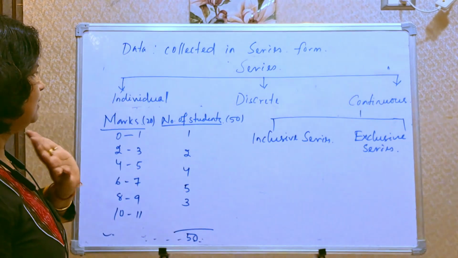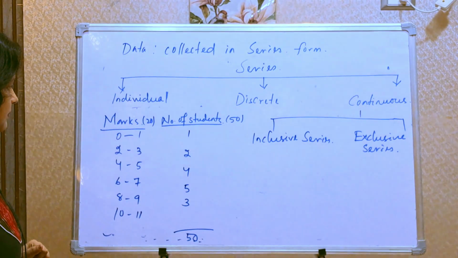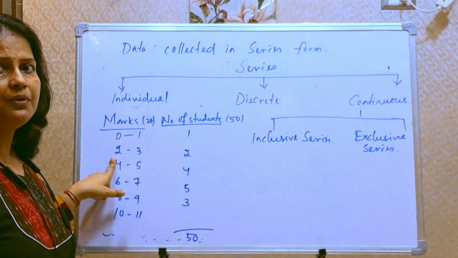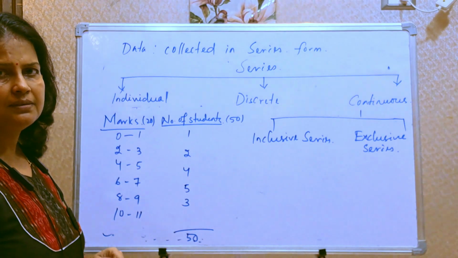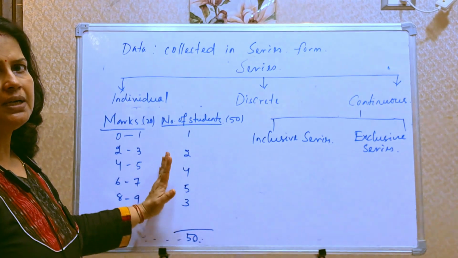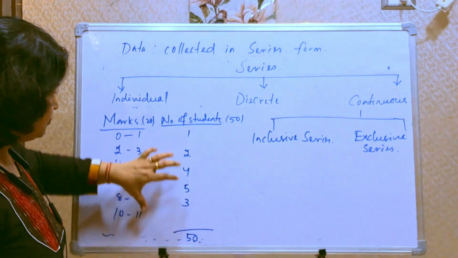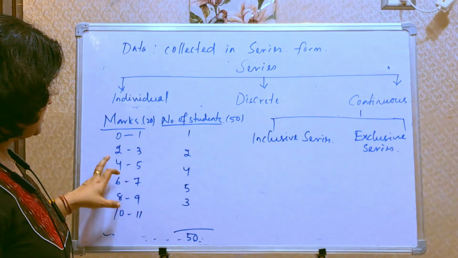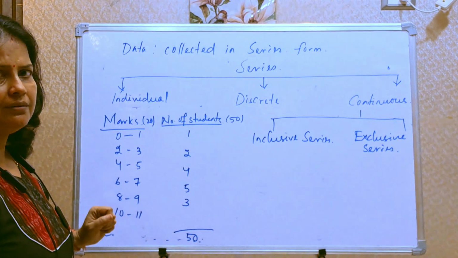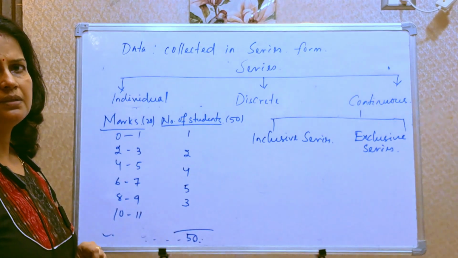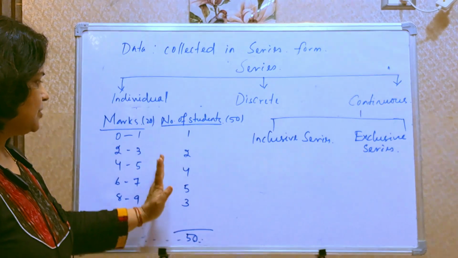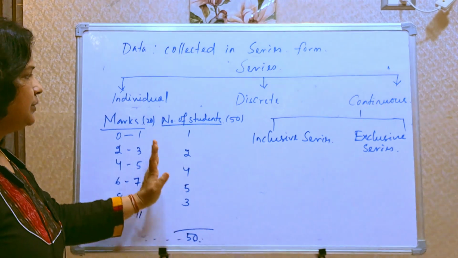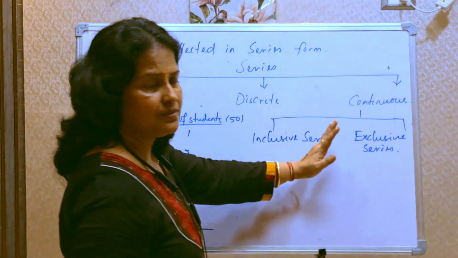Again, there is a problem in the inclusive series. What is the problem? If someone is securing between 1 and 2, suppose 1.5, where will I place it? That is the difficult part in the inclusive series. If someone is securing 3.5, where will I place that person? So it's a difficult one. To overcome this problem, what will we do? We go for the exclusive series.